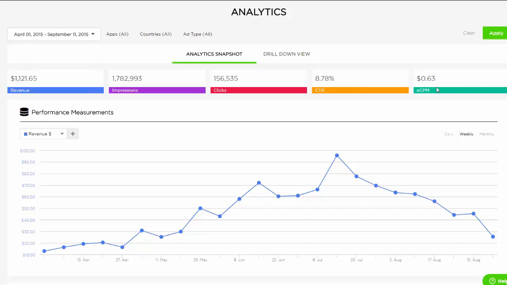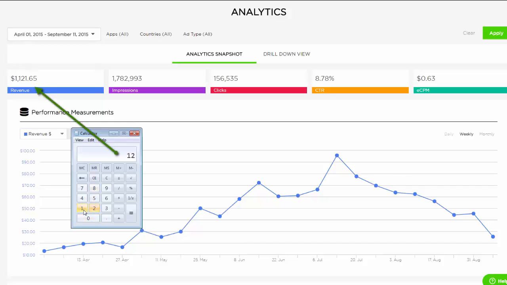And what about the ECPM? ECPM is the total revenue divided by the total number of impressions, multiplied by 1,000. So let's calculate it together.